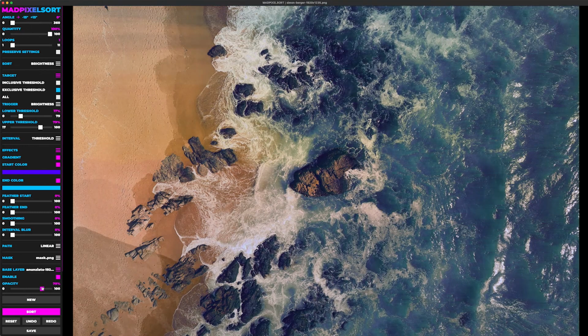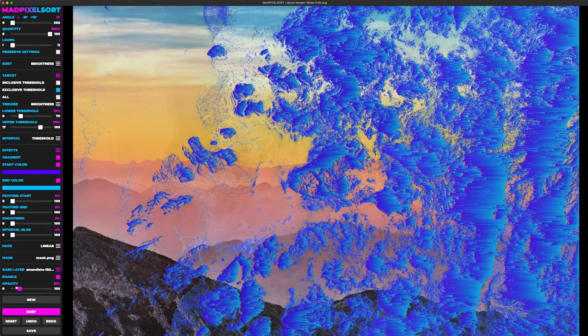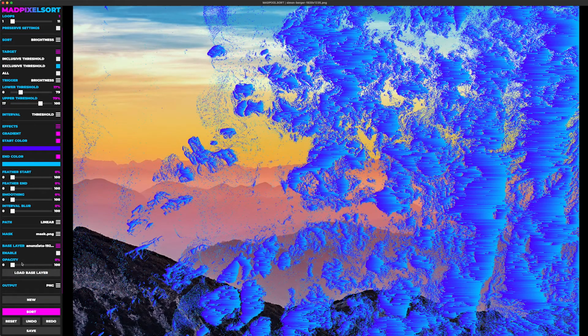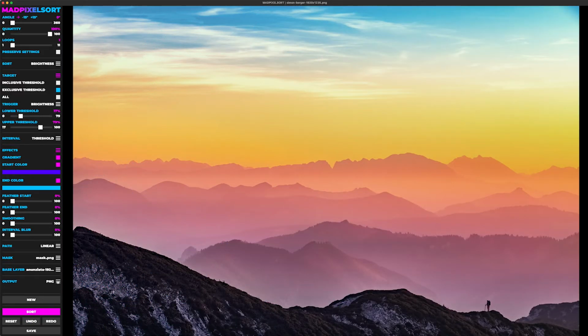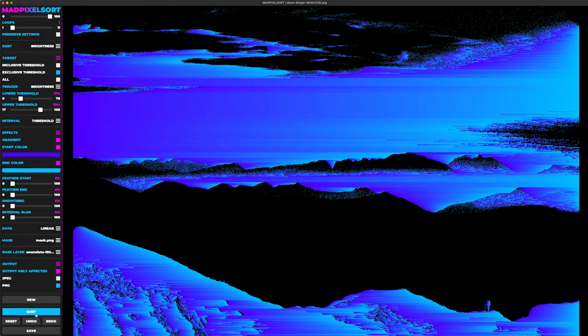And it's only sorting in where the darker parts of the base layer are. Let's disable it. I'm going to undo that. All right, now in terms of outputs, what you can do is output only the effective portions of the image. So if you sort it, it'll only output wherever it's sorted, basically. If you save it as a PNG after doing this, everywhere else is going to be transparent.